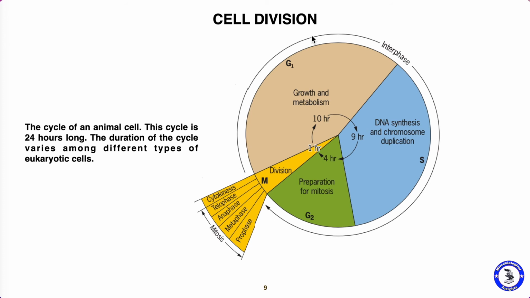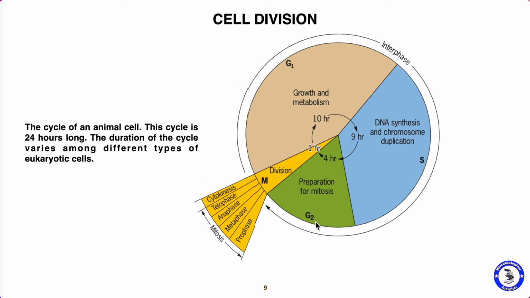This is the overall cycle of an animal cell. This cycle is 24 hours long, but the duration of the cycle varies among the different types of eukaryotic cells. G1 phase is too long, no? So it takes 10 hours for the growth and metabolism of that cell. And during the S phase, what happens? The DNA synthesis and chromosome duplication occurs, no?